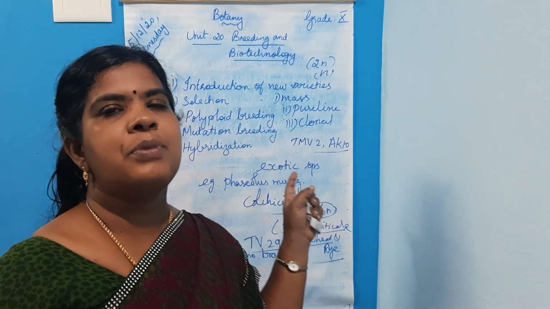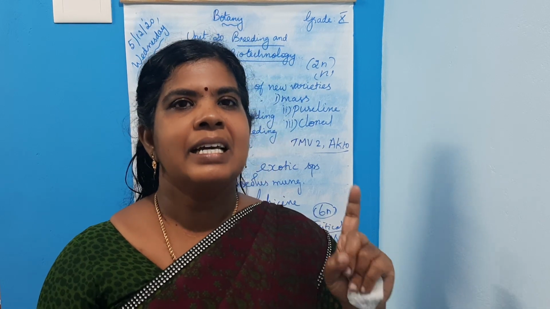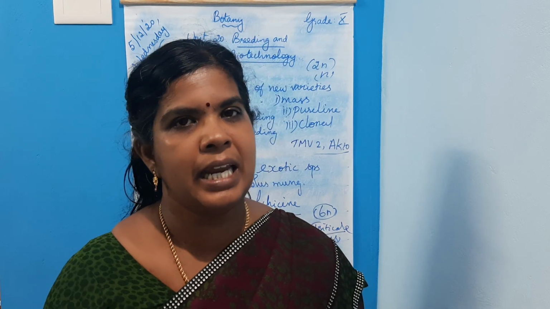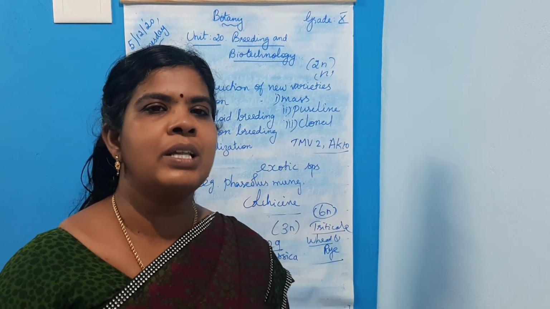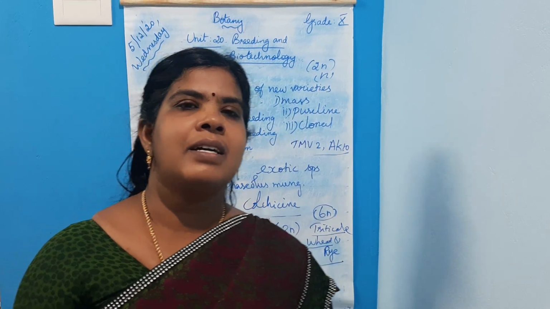Mutation breeding. One of the crop improvement programs is mutation breeding. What is mutation? Sudden heritable change in the nucleotide sequence of DNA in an organism. You all know the structure of DNA. DNA consists of nucleotides: adenine, guanine, cytosine, thymine.